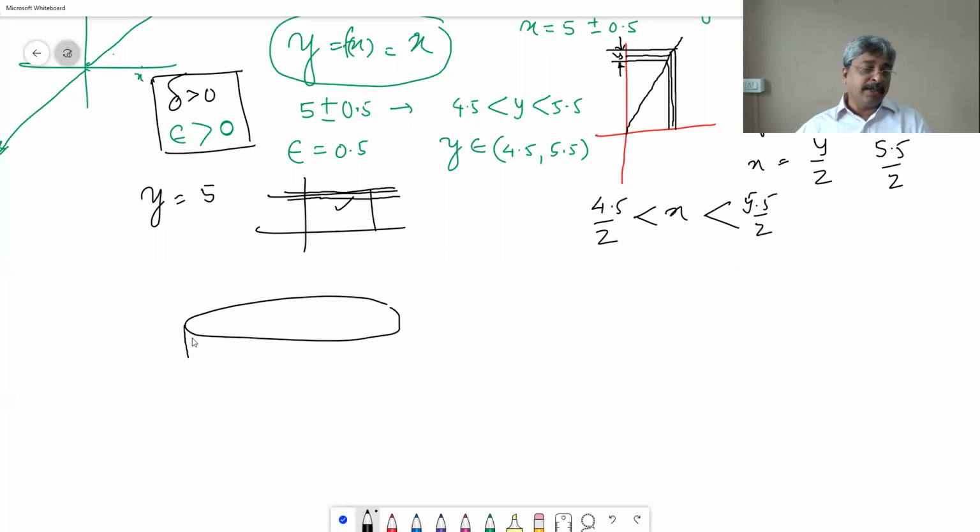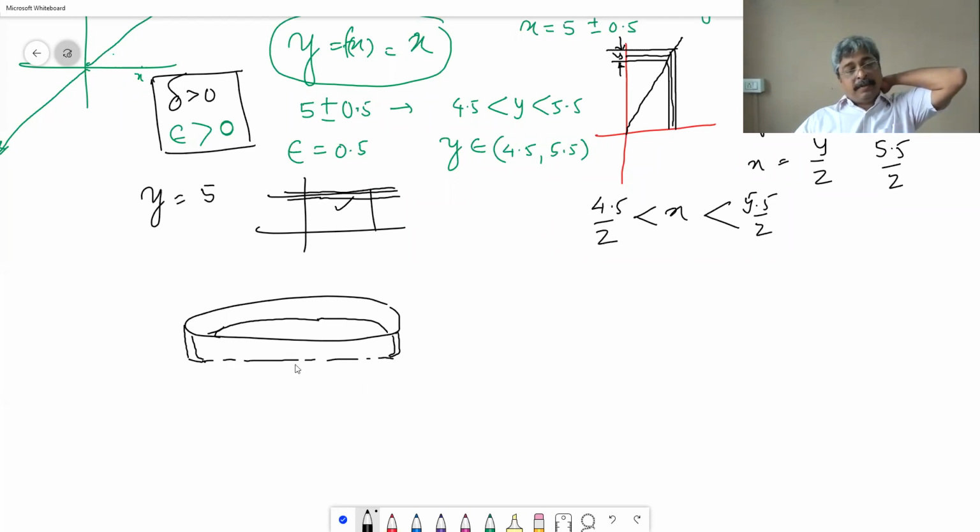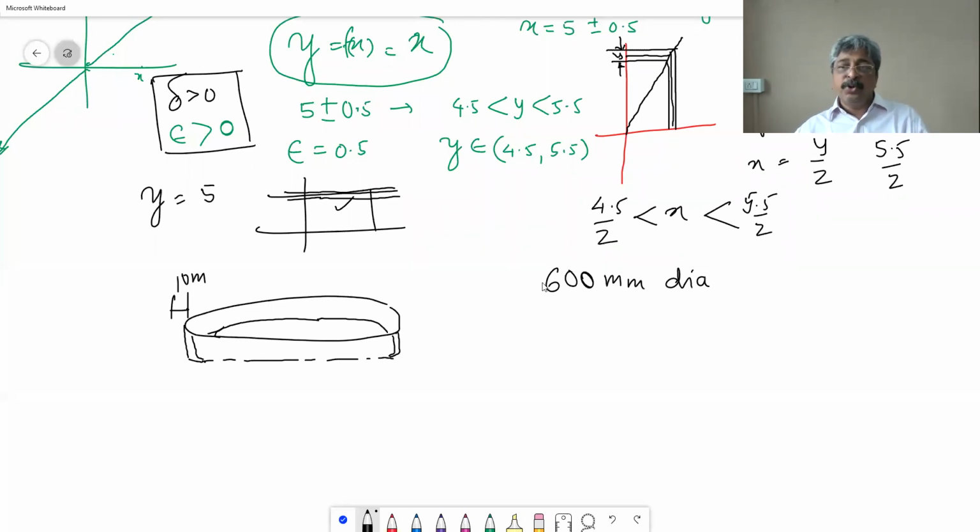which used to look like this, and it is threaded from inside. Now I don't know whether I am drawing it correctly, it's like a dhakkan, but big, 600 millimeter diameter, and maybe 10 millimeter thick. The thickness of that ring is 10 millimeter.